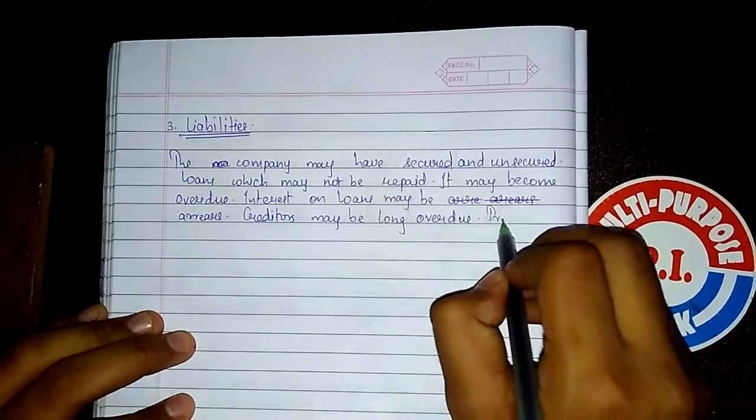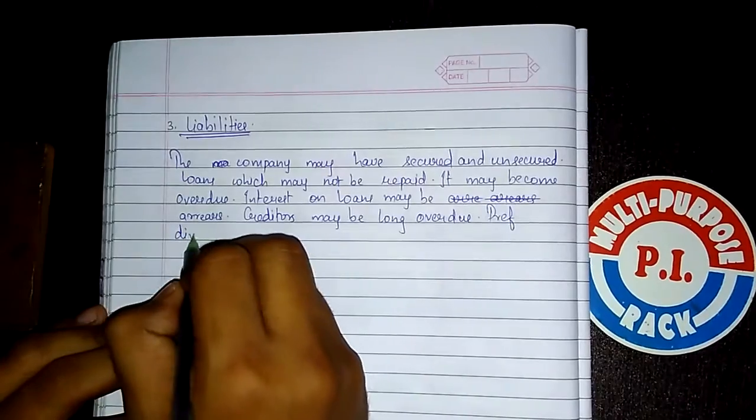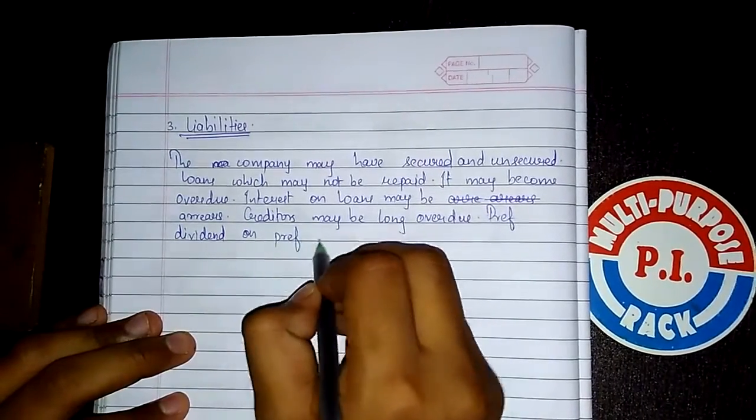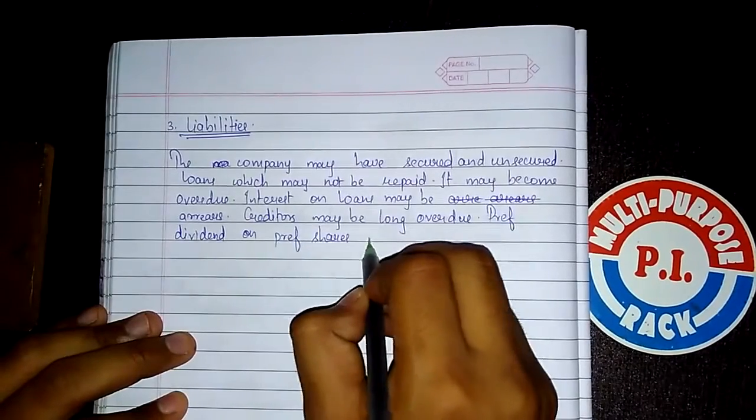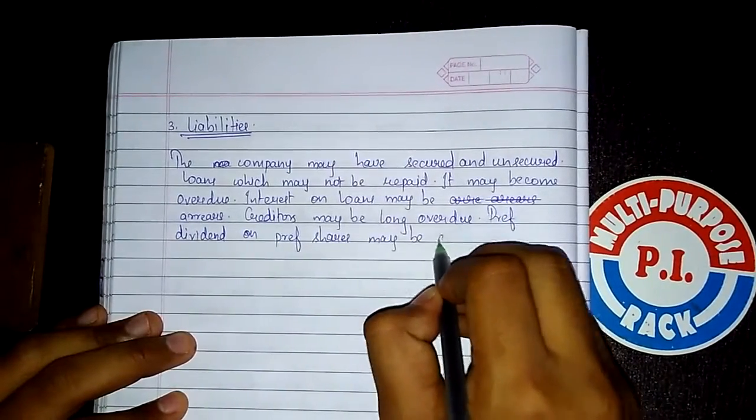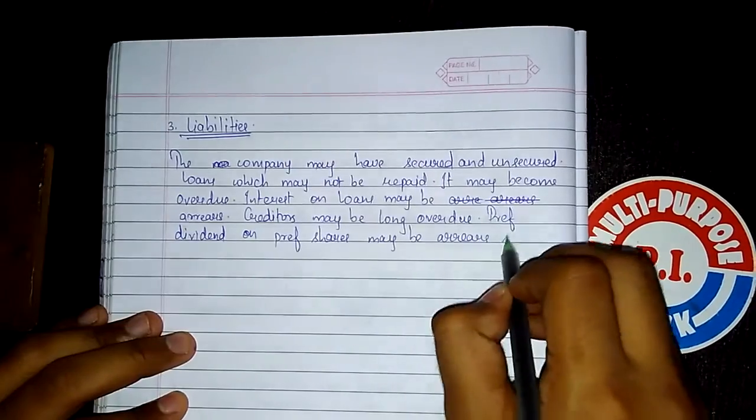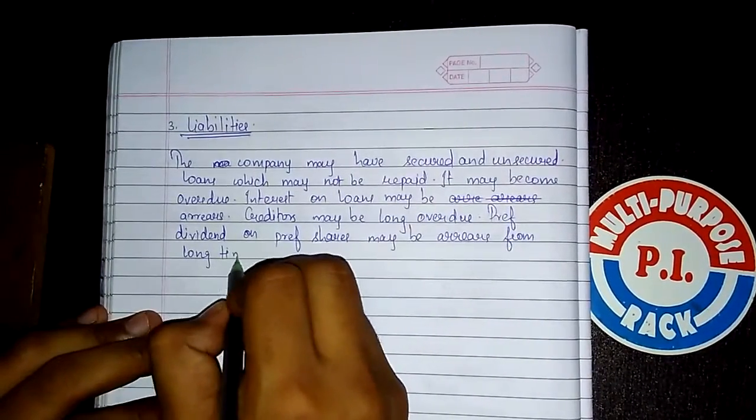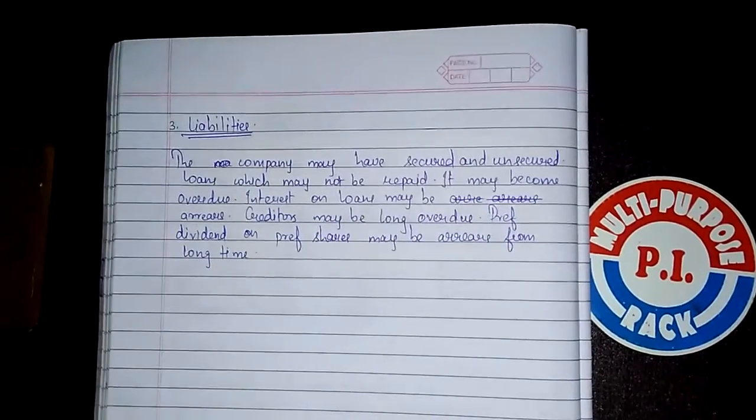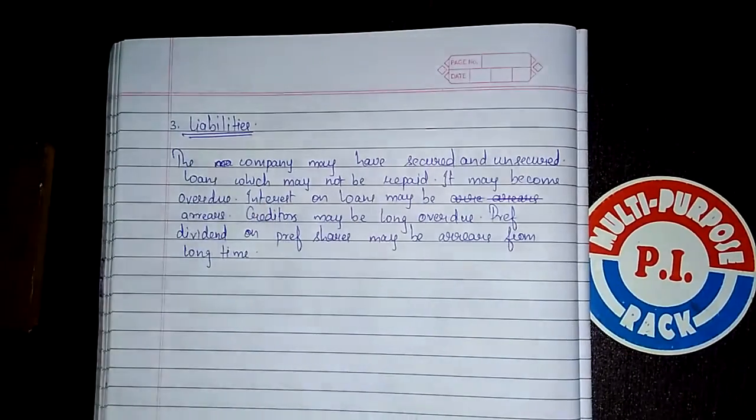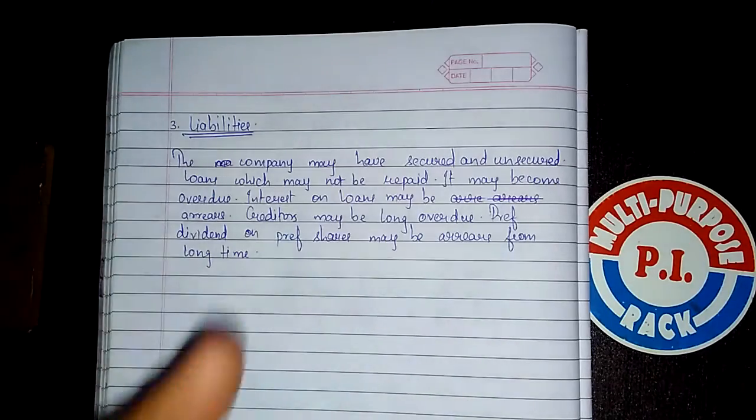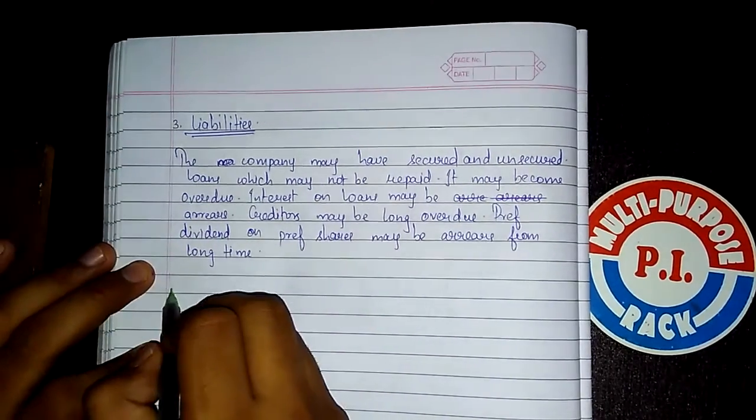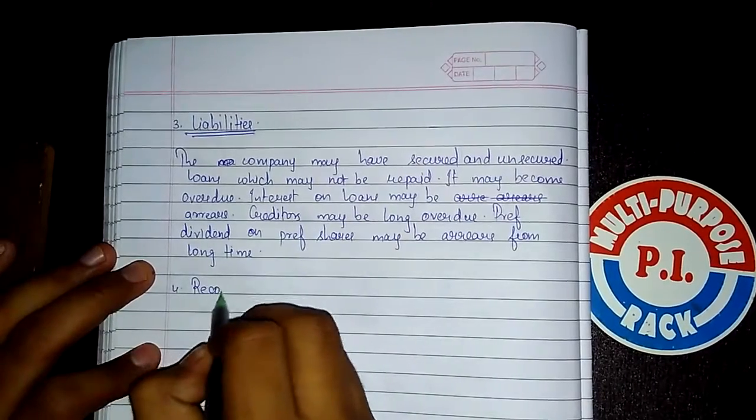Preference dividend on preference shares may be in arrears for a long time. Okay, so this is the reason why internal reconstruction is done. The assets are overvalued, liabilities are not repaid, and the fourth part is reconstruction.